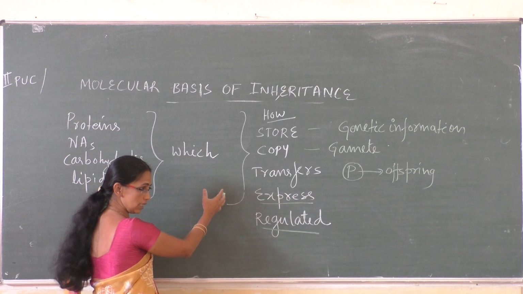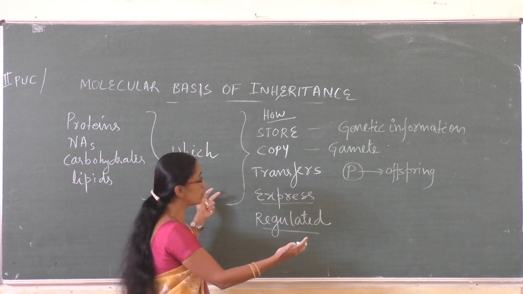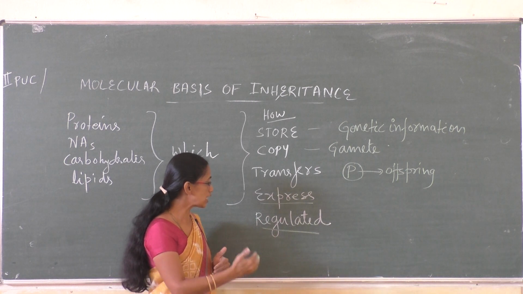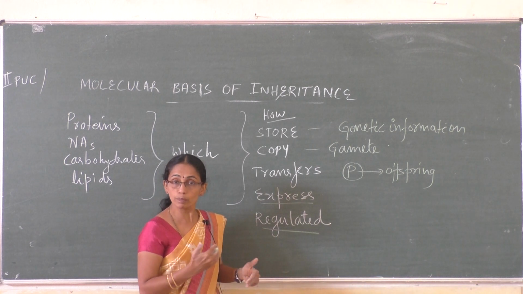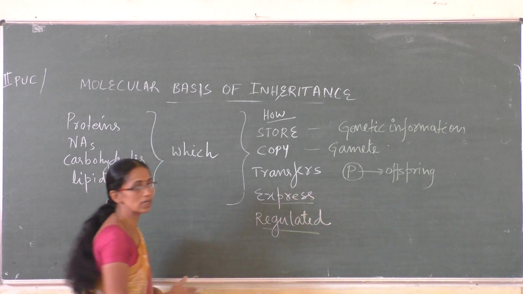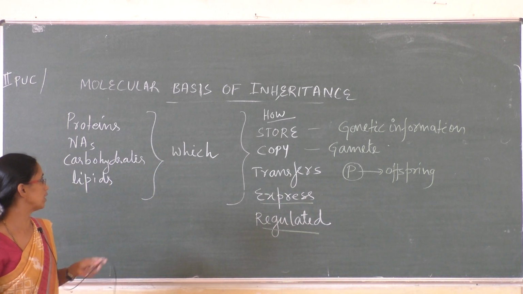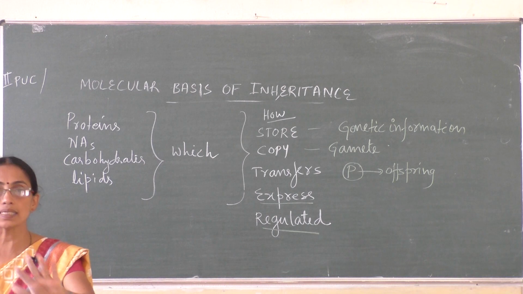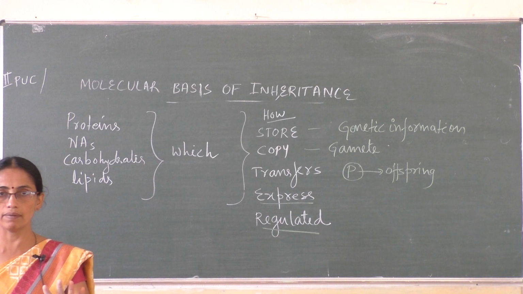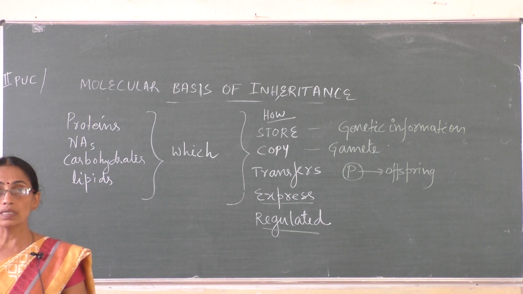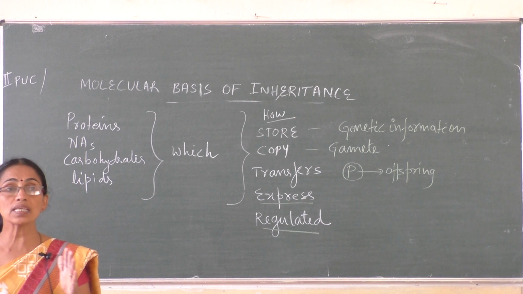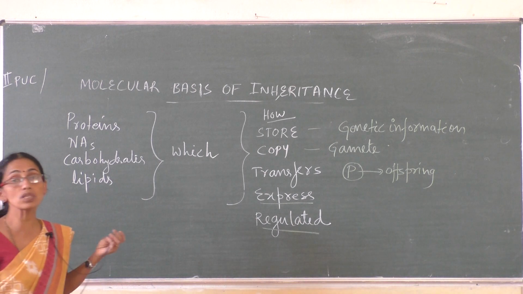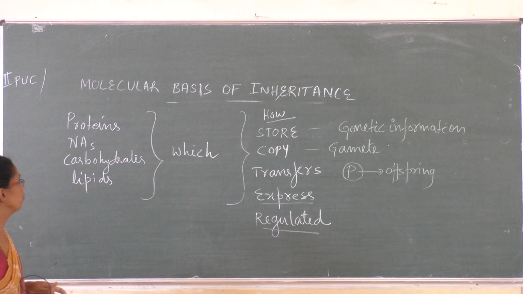So which one is the genetic material? How does that genetic material store information, copy, transfer, express, and how is the expression regulated? Everything you are going to study in this chapter. So what is molecular? Molecular means at the basic level. The information carrying material we are studying at the basic level, at the chemistry level, at the root level.